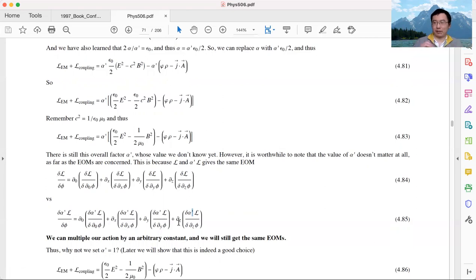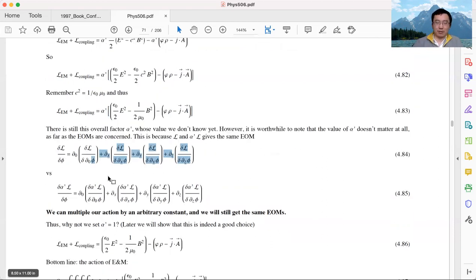All the terms are multiplied by alpha prime, so I can cancel them. So multiplying the Lagrangian density by a constant does not change the equation of motion. It gives you the same equation of motion. Multiplying the Lagrangian density by a constant means multiplying every single term by the same constant. Of course, they cancel, so for the equation of motion, you get the same equation. In that sense, the overall factor in the Lagrangian density does not matter at all. No matter what value you put here, you get the same equation of motion.